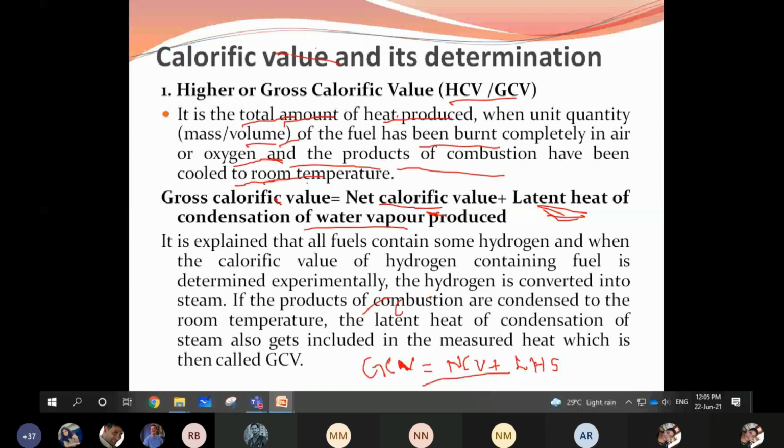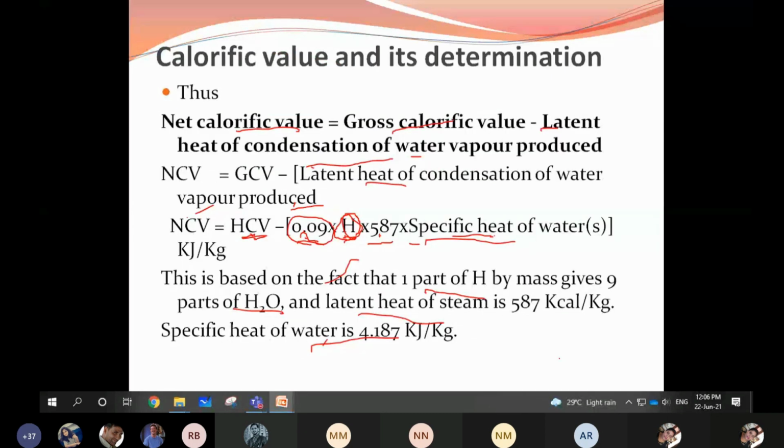Next. Net calorific value or low calorific value is the amount of heat liberated only on combustion of the fuel. It is represented by NCV is equal to GCV minus latent heat of condensation of water. That is nothing but 0.09 into H into 587 into specific heat of water.